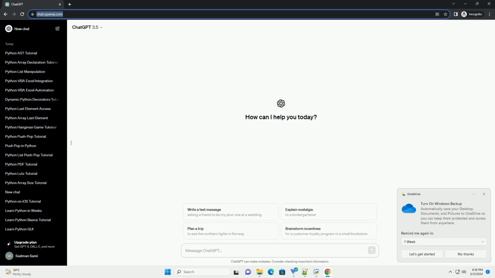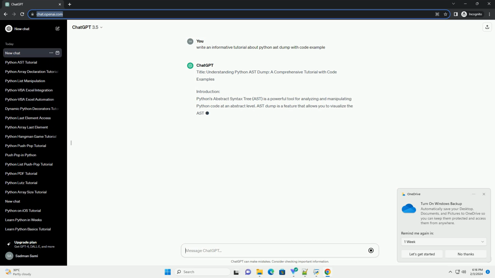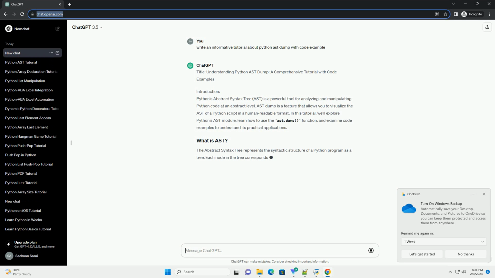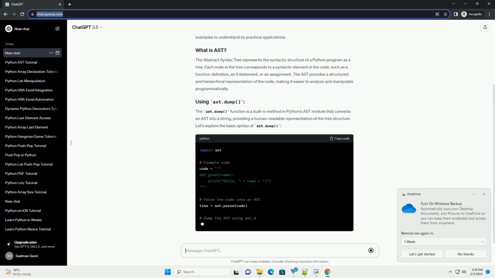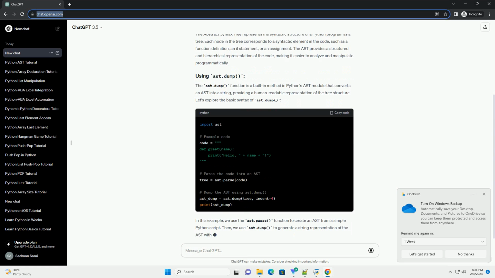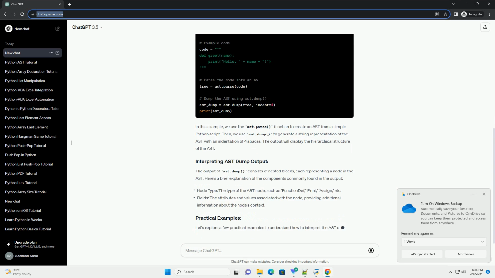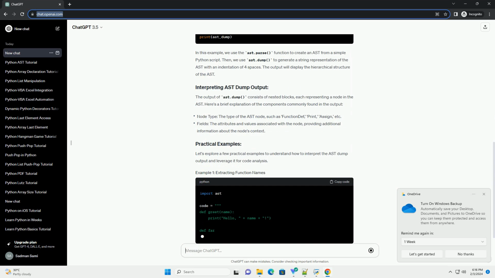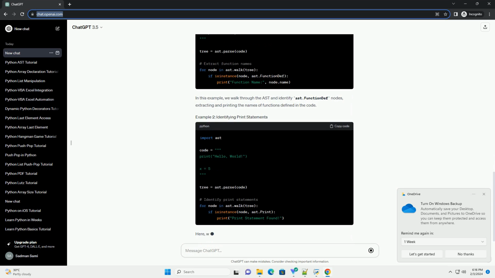Title: Understanding Python AST Dump, a comprehensive tutorial with code examples. Introduction: Python's abstract syntax tree, AST, is a powerful tool for analyzing and manipulating Python code at an abstract level. AST dump is a feature that allows you to visualize the AST of a Python script in a human-readable format. In this tutorial, we'll explore Python's AST module, learn how to use the ast.dump function, and examine code examples to